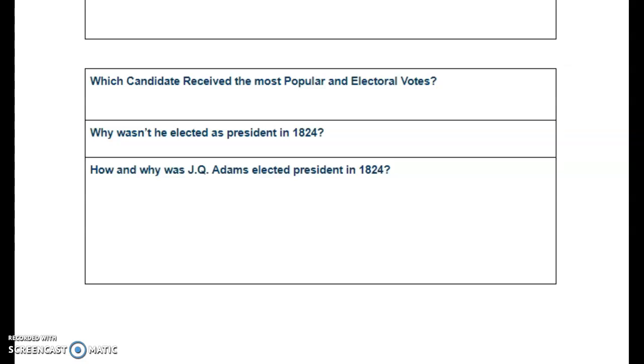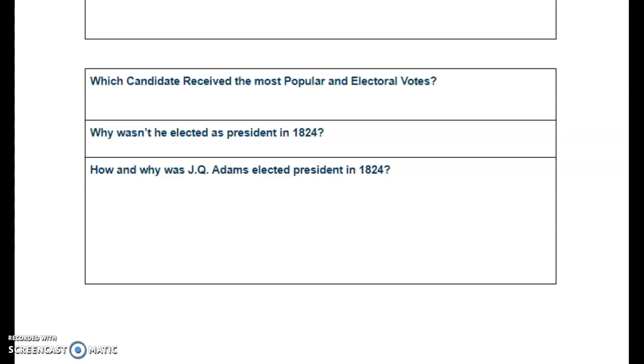Well, it all comes down to what the Constitution says as far as electing a president of the United States. For a candidate to be selected as president, they need to secure a majority of the votes in the Electoral College. Now, you spent some time the other day digging into the Electoral College system, and it is a very complicated system. It's one that a lot of people would like to see stricken down and moved to a straight popular vote, but it is what it is, and it's been that way since the beginning of our nation.